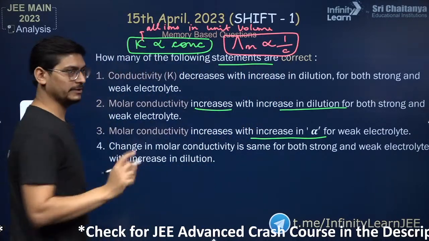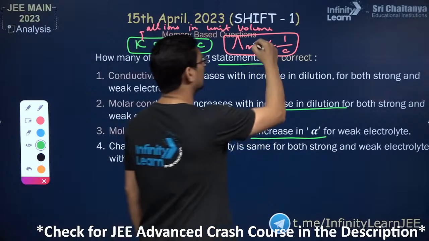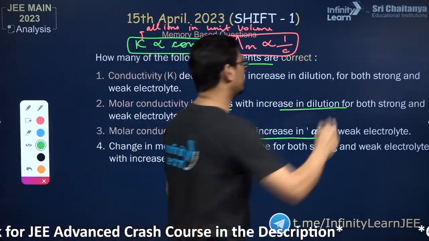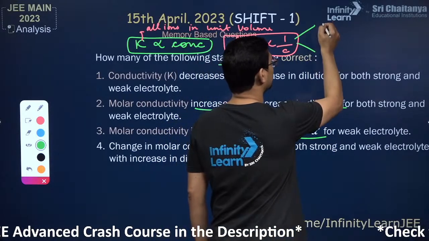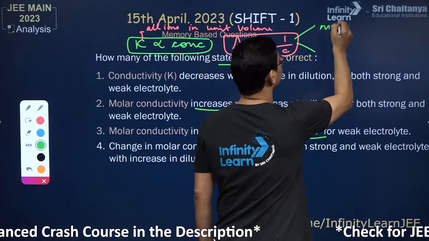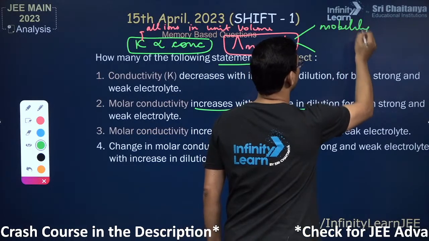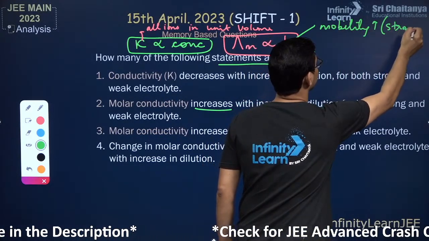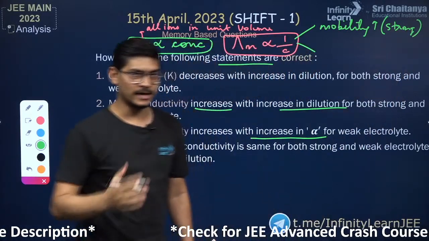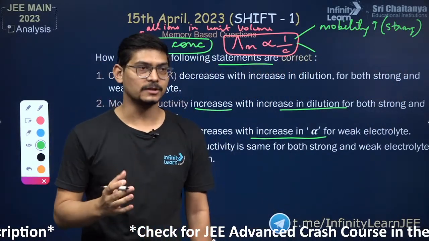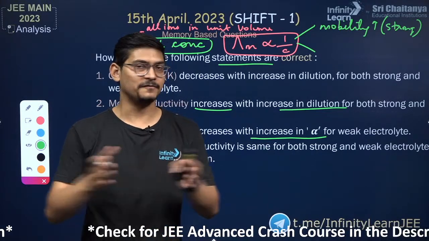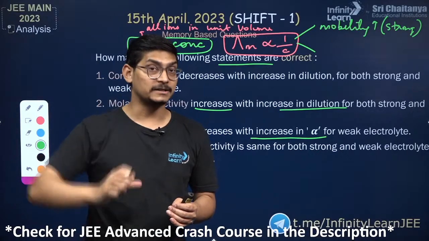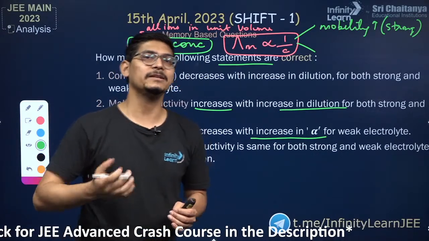The reason I'll tell you. Molar conductivity actually increases with dilution. Why? Because for a strong electrolyte, the mobility of ions increases. If you dilute an electrolytic solution, the ions become farther and farther apart, the interionic attractive force decreases, and therefore mobility increases.